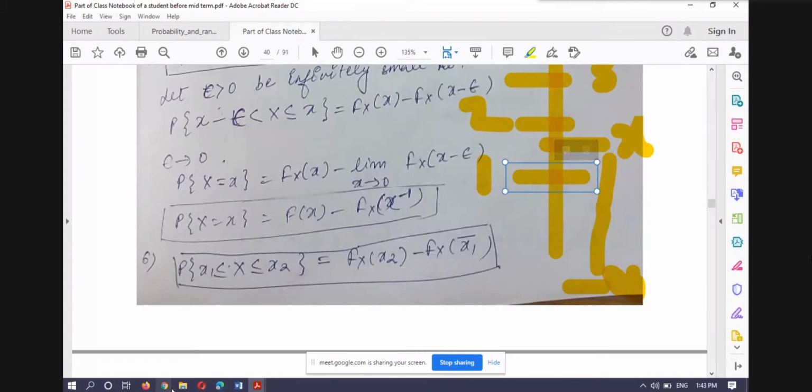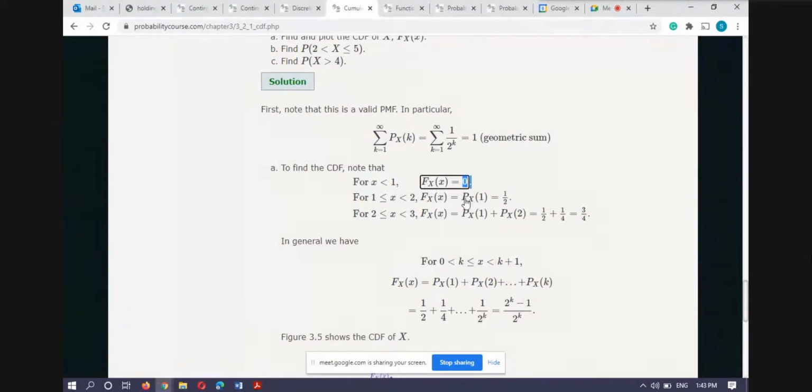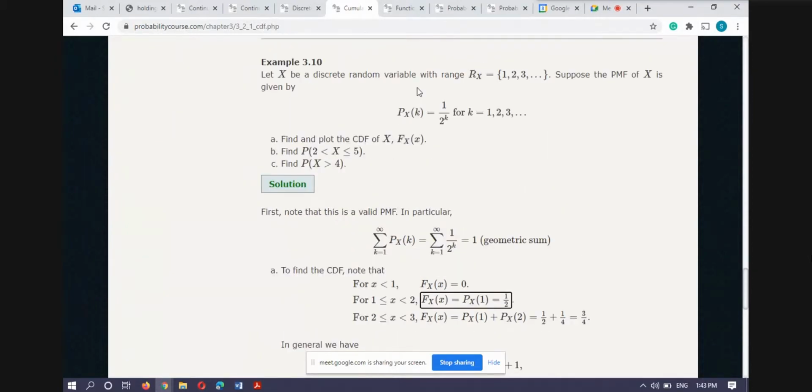So if I want to write its probability, the probability that X equals 1, I use the definition given in the problem. The probability that X equals 1, I substitute k equal to 1 here and I will get 1 by 2. Now my x is greater than or equal to 2 and strictly less than 3.